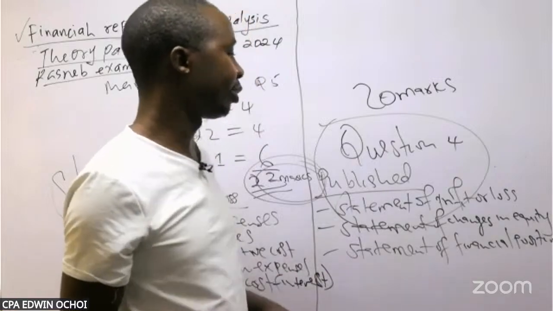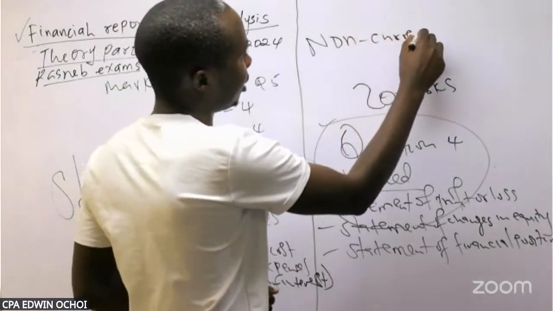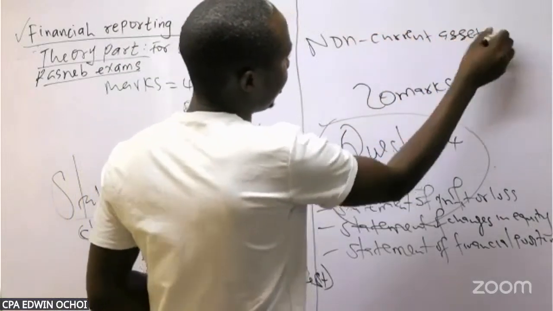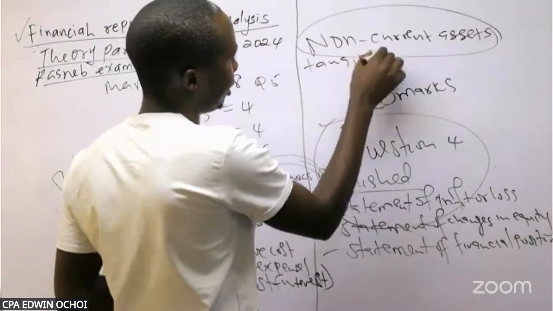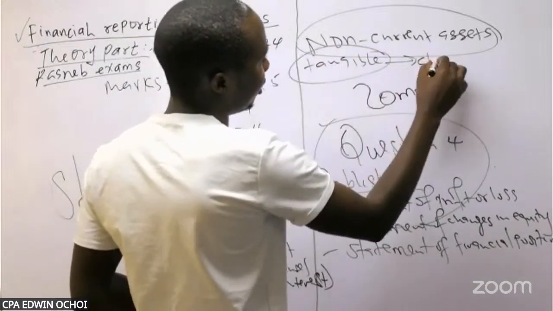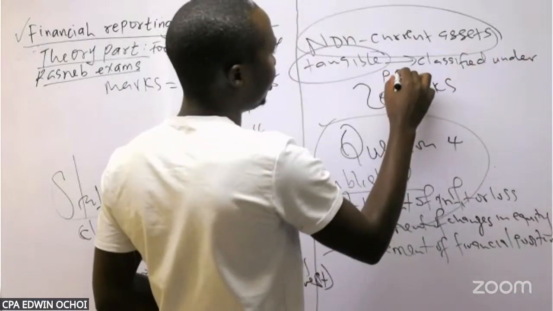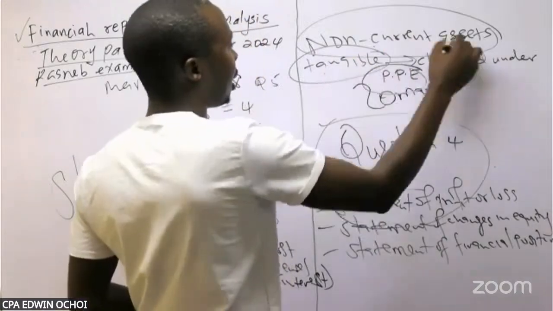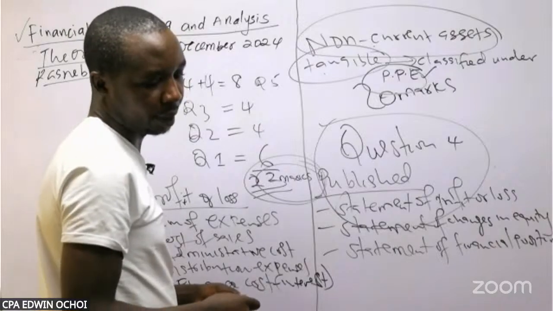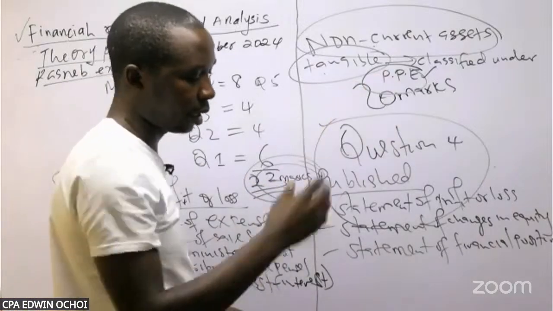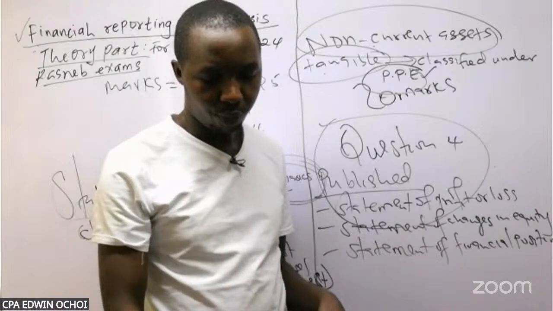So for statement of financial position, here you look at non-current assets. Under non-current assets, we have tangible non-current assets. The tangible ones must be classified under property, plant, and equipment. We call it PPE. Tangible non-current assets must be classified under PPE, property, plant, and equipment. Then the other one is just checking if there's anything to adjust based on the additional information provided.